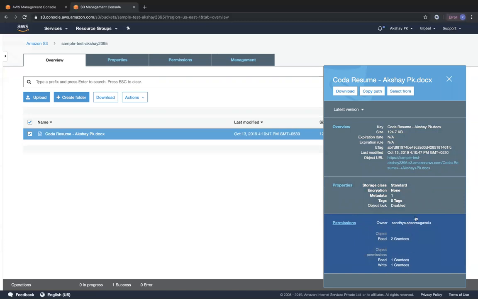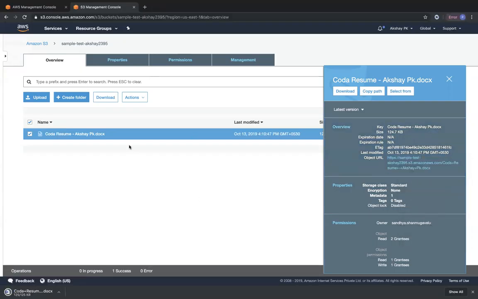We have full permissions. Okay. So if I click on the object URL, it's going to open it in a new tab, and you can view my resume. Probably it's going to download the resume because it's in docx format, and docx format is not supported by Chrome. If it's a PDF, you will be able to view it in a new tab.